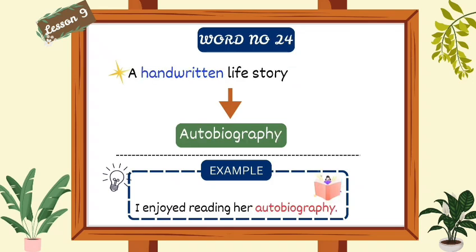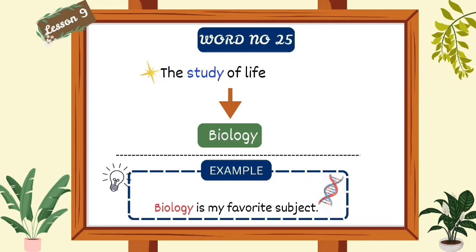Word number 24. A handwritten life story. We will say autobiography. For example, I enjoyed reading her autobiography. Word number 25. The study of life. We will say biology. For example, biology is my favorite subject.